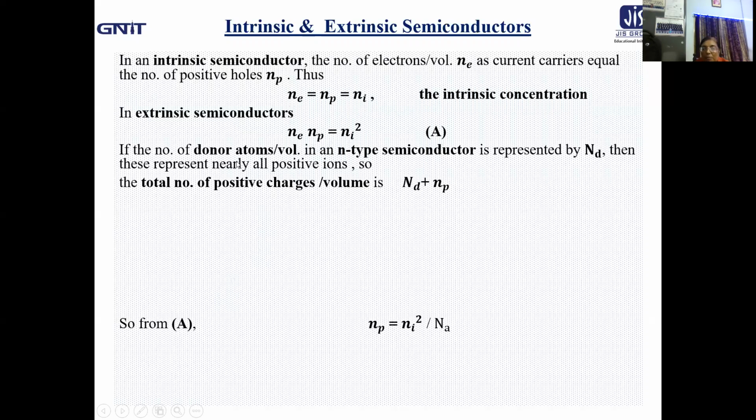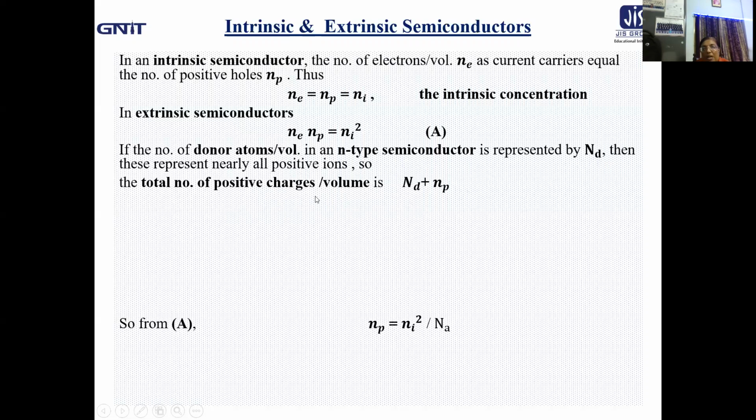Now if the number of donor atoms per unit volume in n-type semiconductor is represented by Nd, then definitely they will represent nearly all positive ions, because donor atoms will donate electrons, leaving behind positively charged ions.